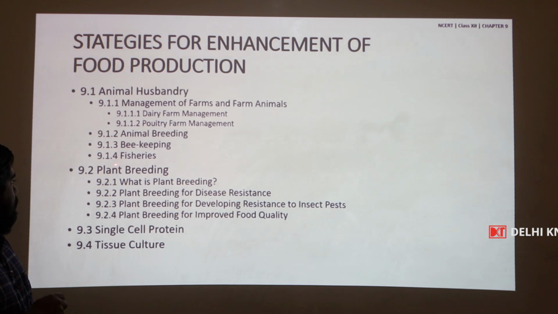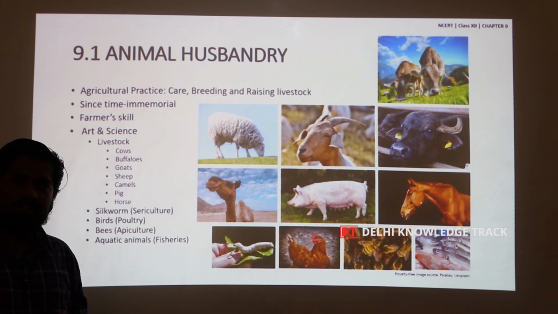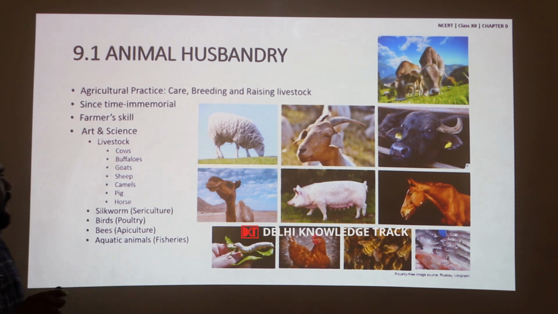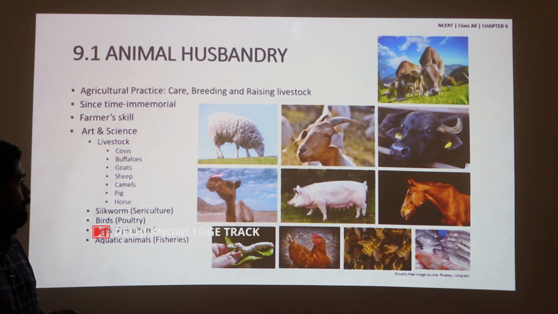Whereas animal husbandry is divided into 4 parts: management of farm and farm animals, both dairy and poultry, animal breeding, beekeeping and fisheries. What is animal husbandry? Animal husbandry is the agricultural practice of taking care, breeding and raising of livestock. Livestock include cows, buffaloes, goats, sheep, camel, pigs and horses.